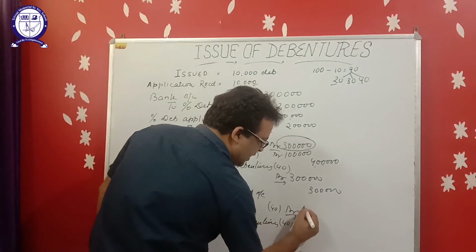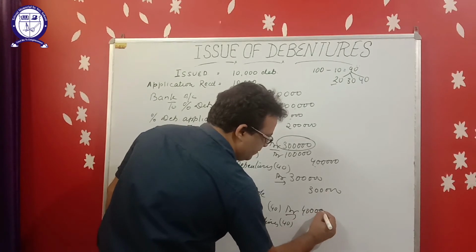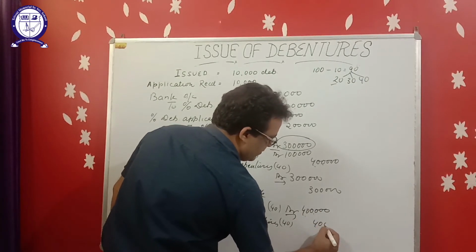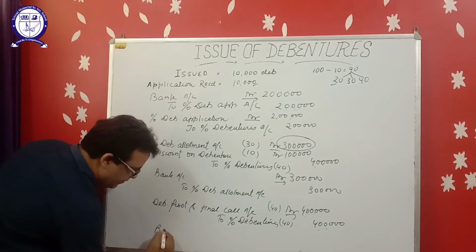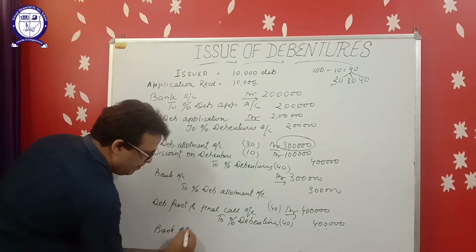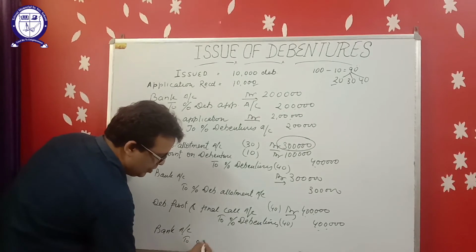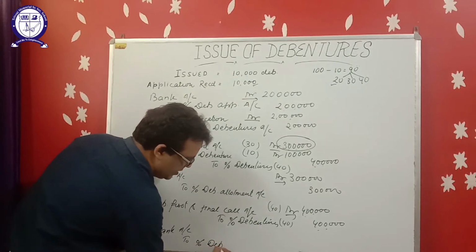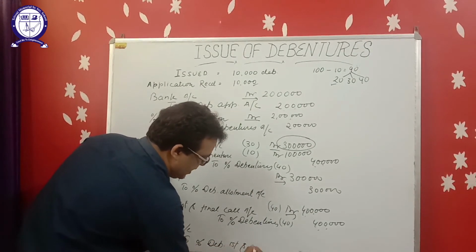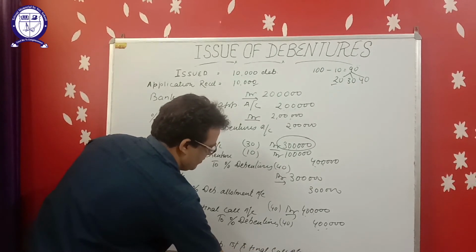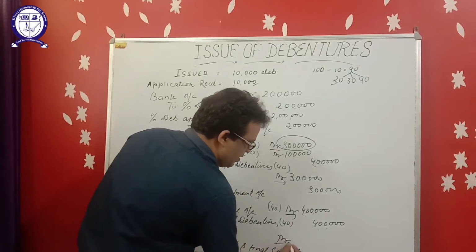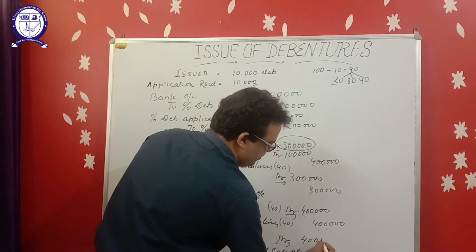So 40 into 10,000, 4 lakh. When the company receives first and final call money, bank account debit to debenture first and final call, total 4 lakh.